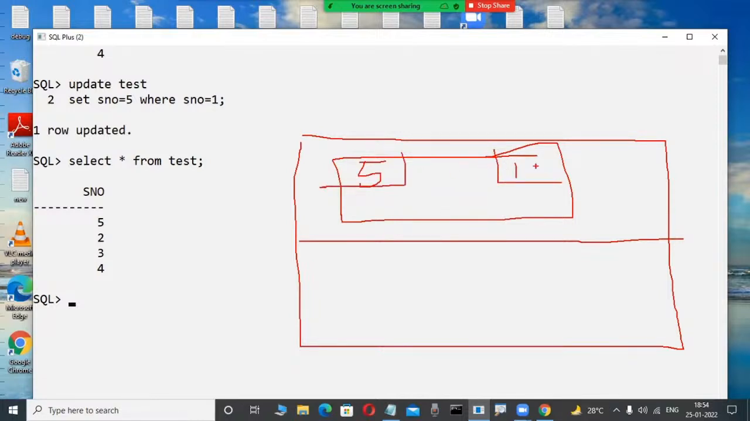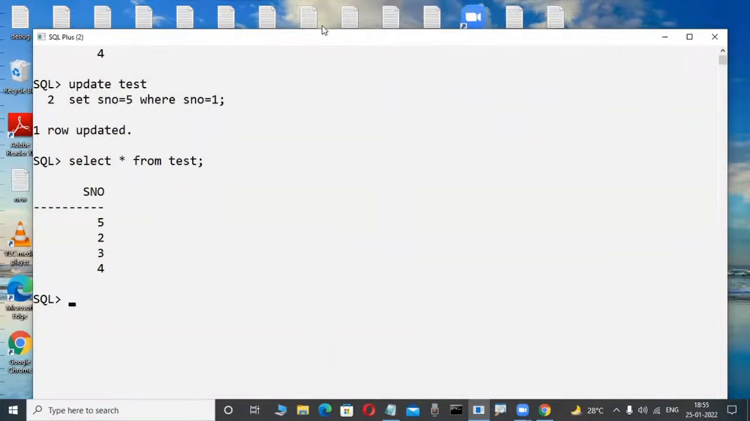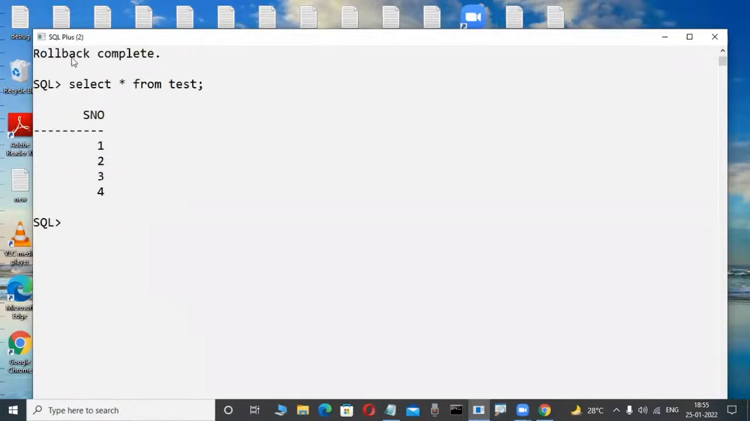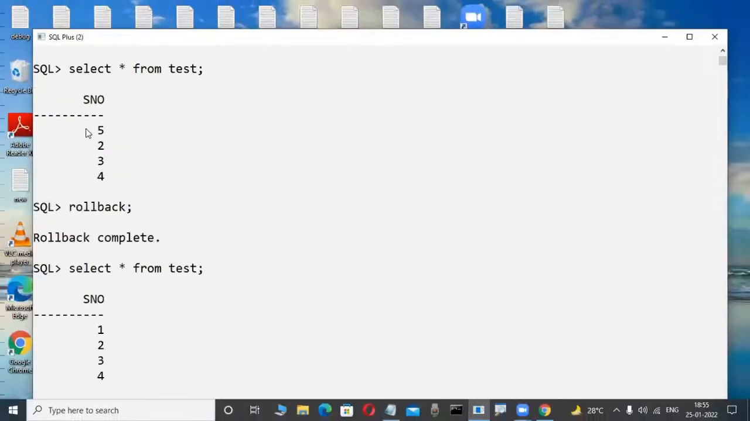Suppose I want to cancel, and return to the previous value. Then we use rollback. Rollback is a command we will learn in the future, not today, just later. Just observe the scenario here. Correct, it undoes the transaction from memory. Now 1 is there or not? Yes, whenever I use the rollback command, it undoes the transaction from memory, and again 1 is there.